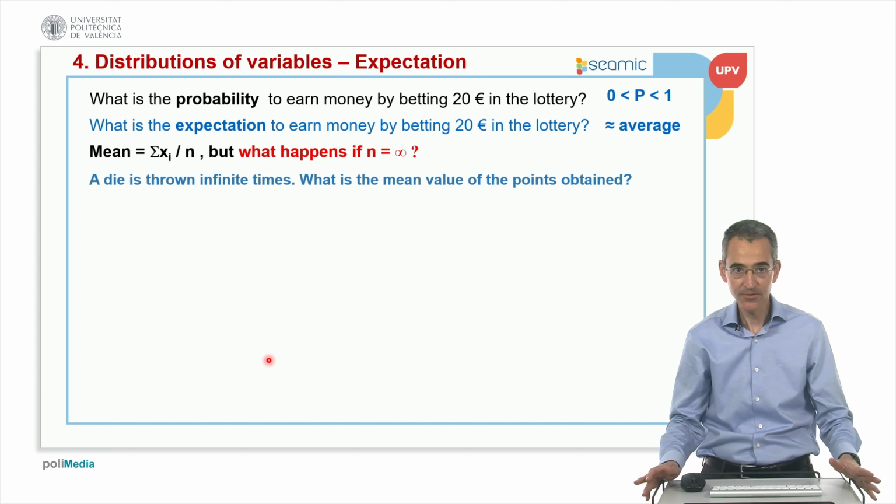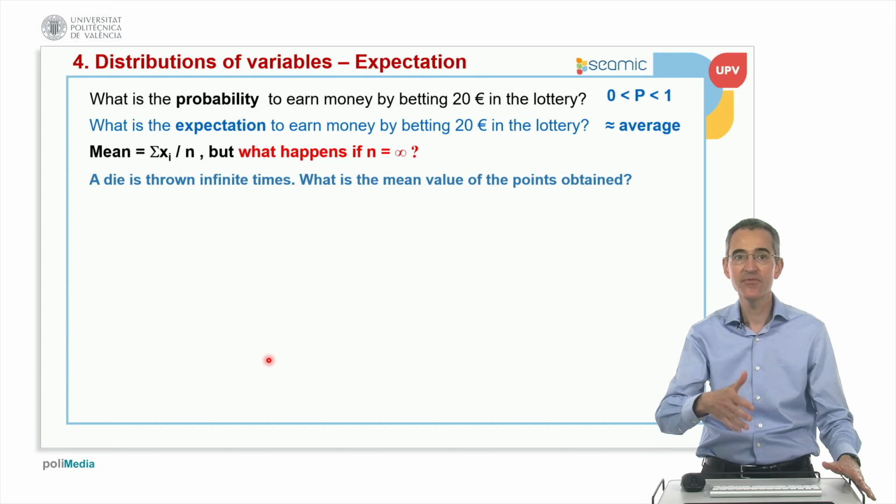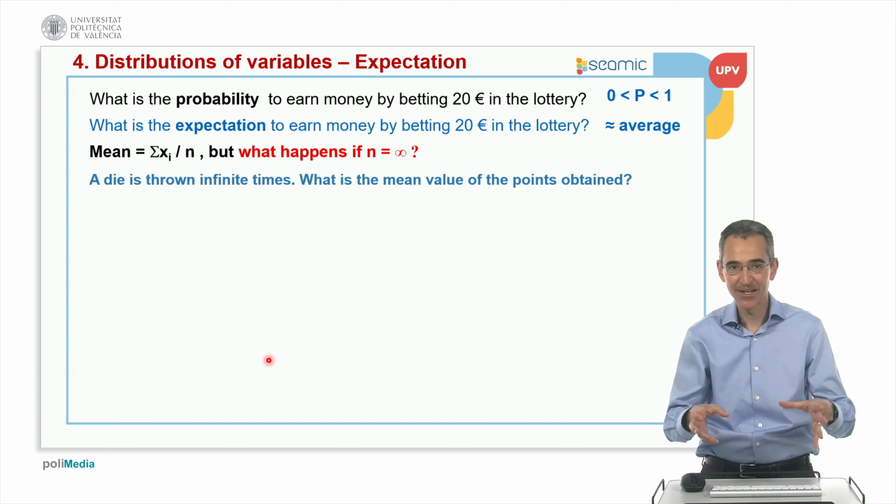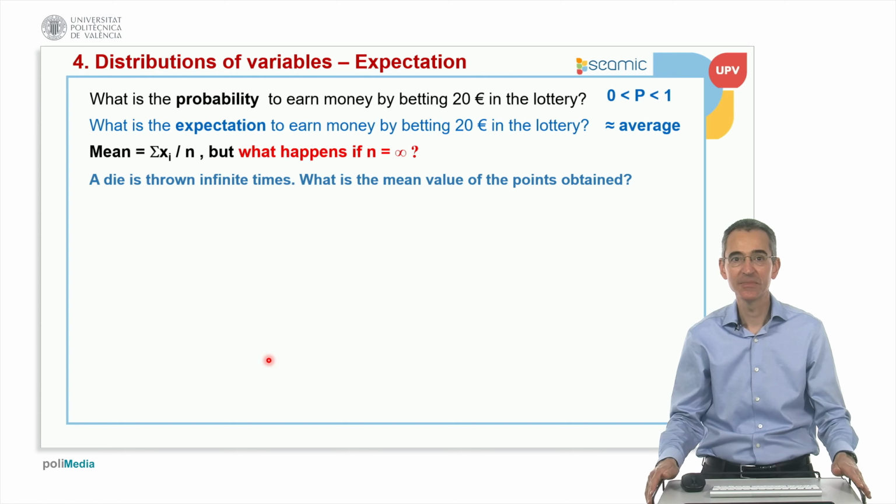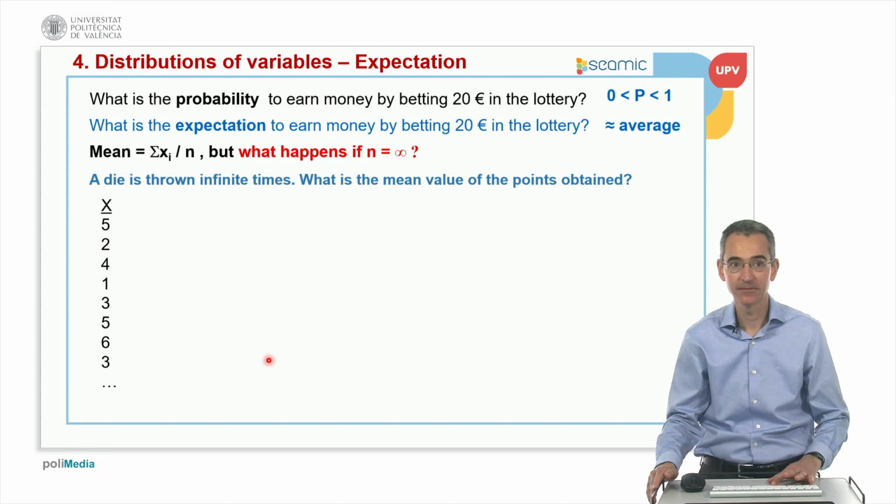For example, imagine that we have a die, and we throw the die an infinite number of times. We don't know exactly the values, but we know that the values from 1 to 6, on average, will appear with the same frequency. In that case, what is going to be the average value of the points obtained? Well, we can think a bit about this situation.